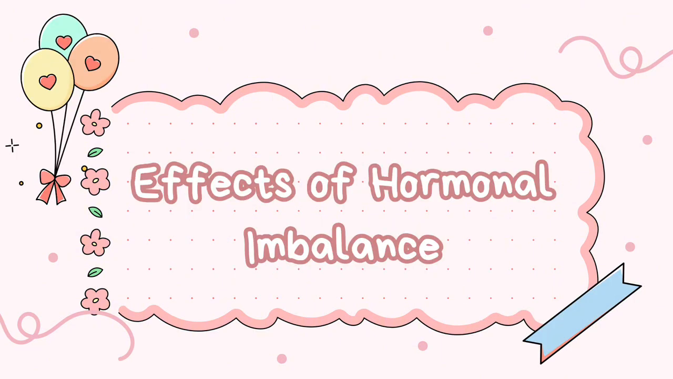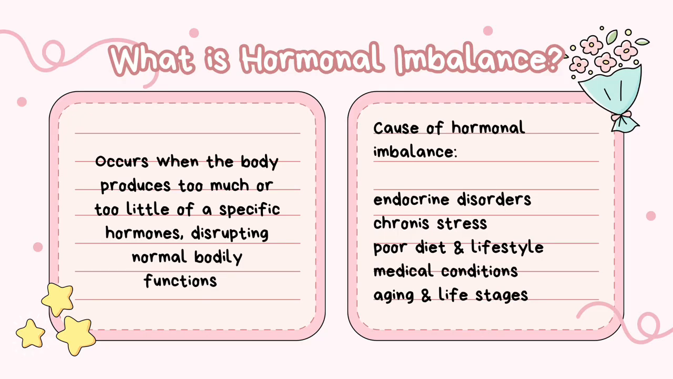The next point is the effects of hormonal imbalance. What is hormonal imbalance? Hormonal imbalance occurs when the body produces too much or too little of a specific hormone, disrupting normal bodily functions. The causes of hormonal imbalance are endocrine disorders, chronic stress, poor diet and lifestyle, medical conditions, and aging and life stages.